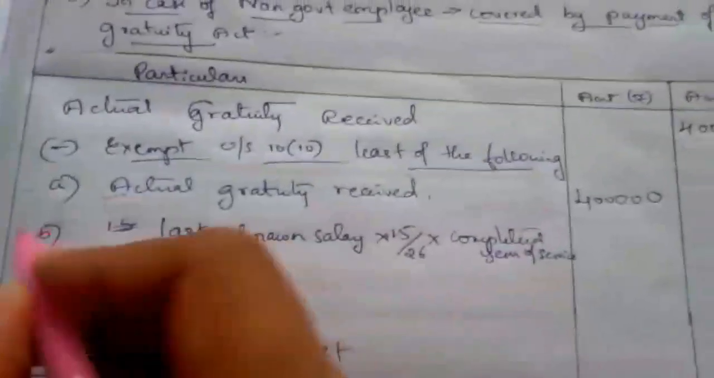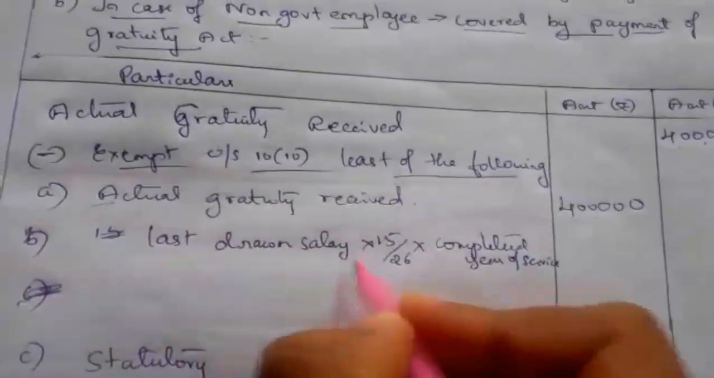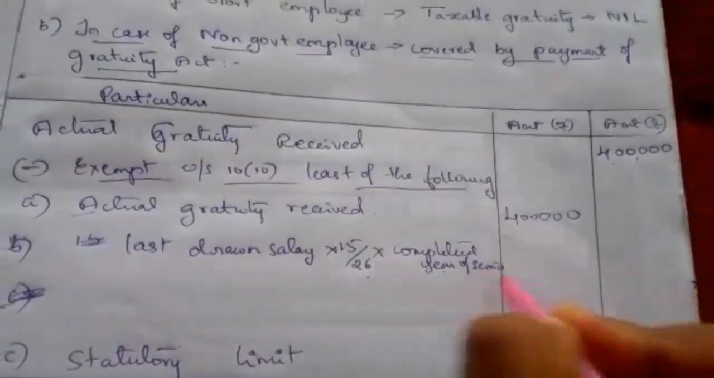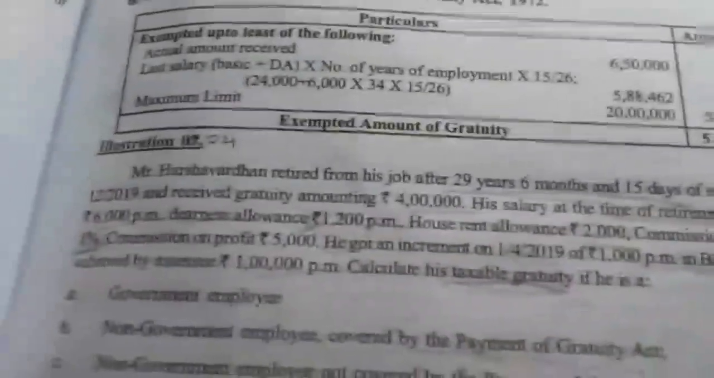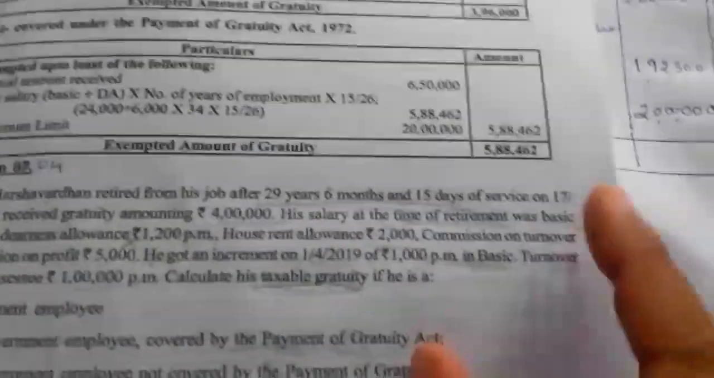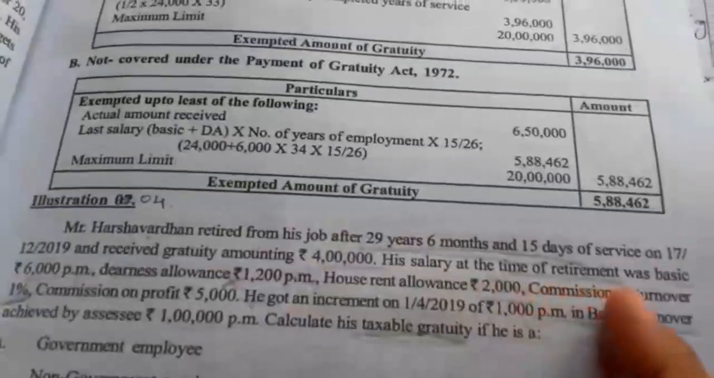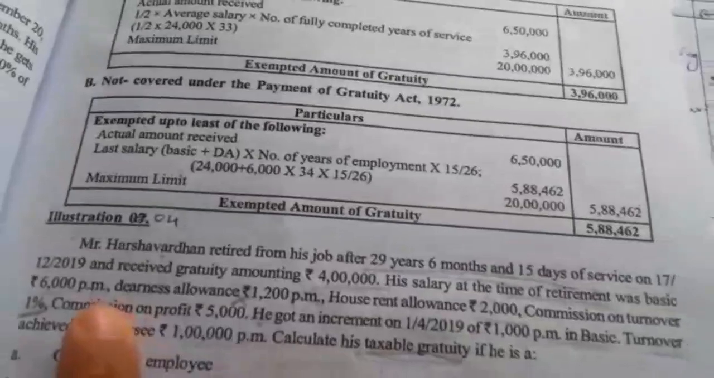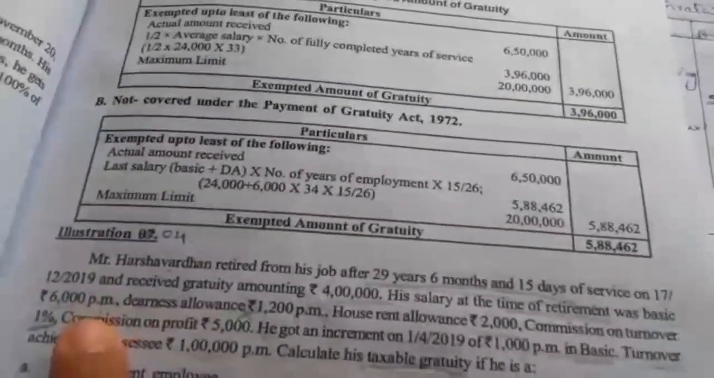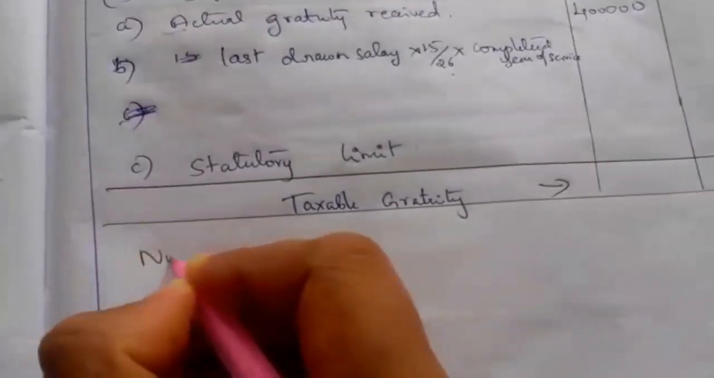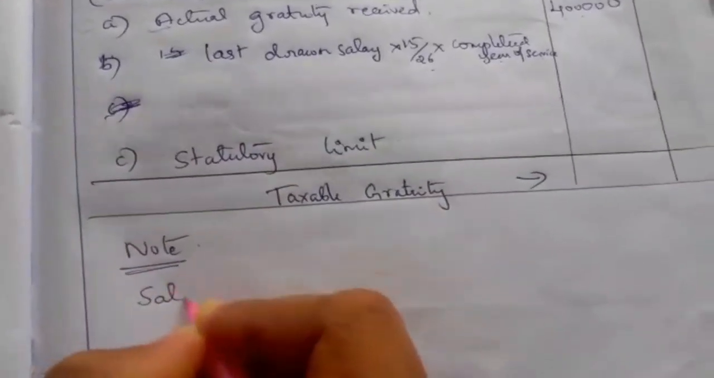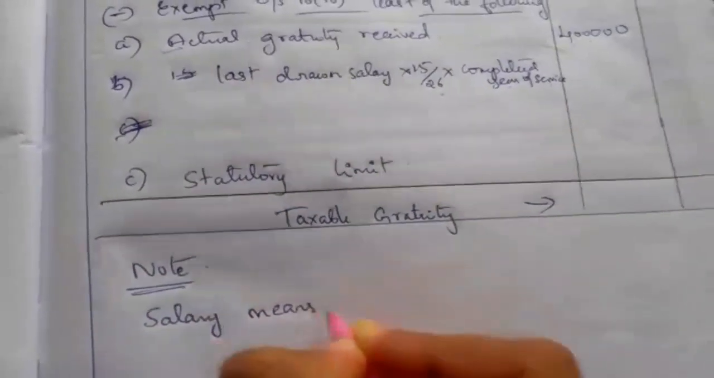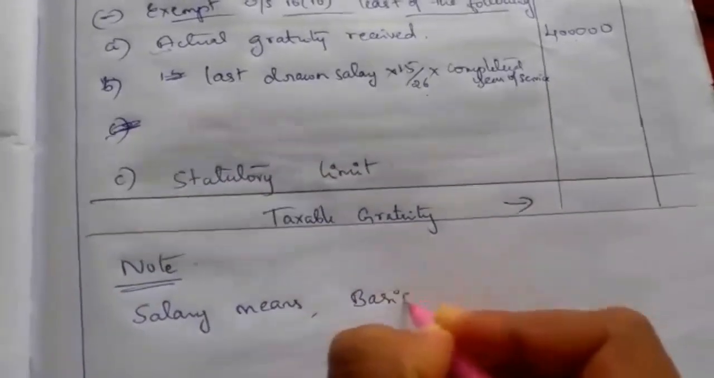The second case, point B, is last drawn salary into 15 by 26 into completed years of service. This is the formula for those covered by the Payment of Gratuity Act. So last drawn salary we need here. He retired in December 2019. The salary at the time of retirement is 6,000. So at the time of retirement he received 6,000 rupees as salary. That is the last drawn salary. Note, what does salary mean in case of a covered employee? Salary means basic plus DA we have to take.